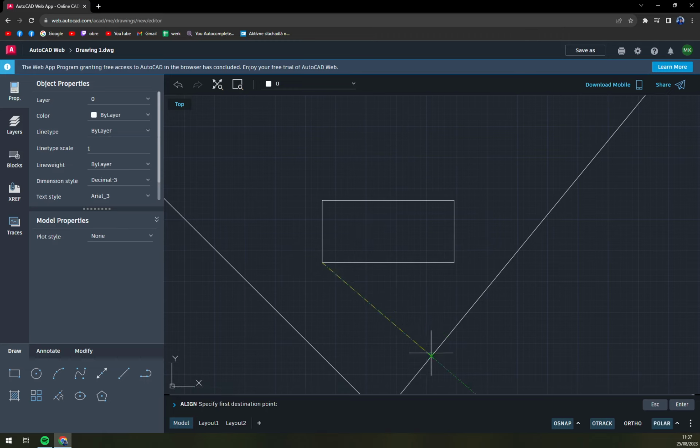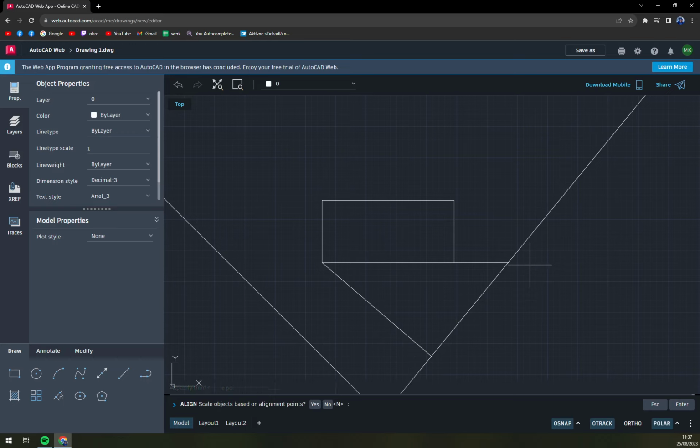And the destination, we can make it like this. This will be the destination. Okay, now we have to specify the second source point. The second source point will be the second endpoint of this sofa, and we can make it like this maybe. We can now specify a third point, but it's not necessary if it's a cube or a square or whatever. Or hit continue. I'm going to hit continue.